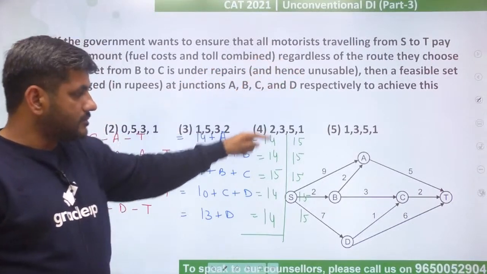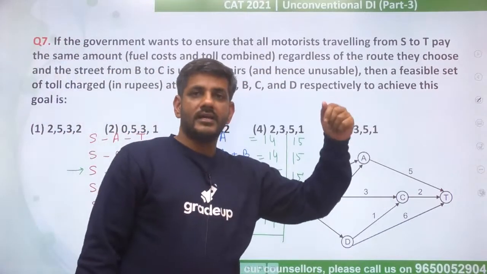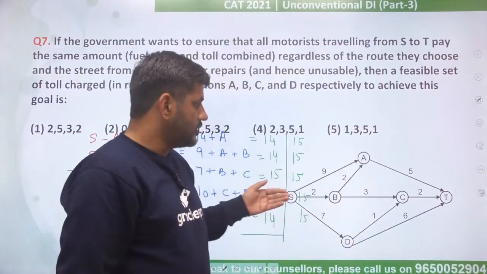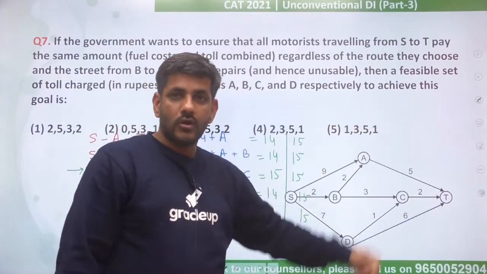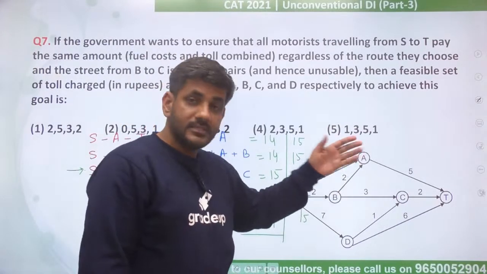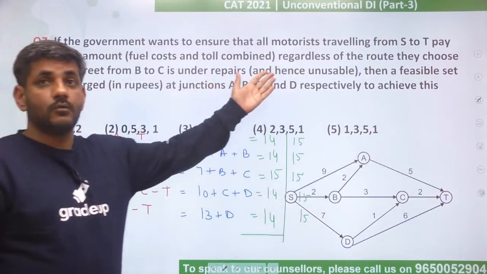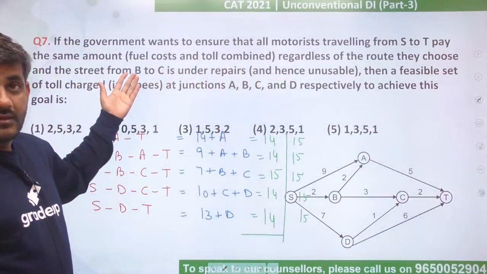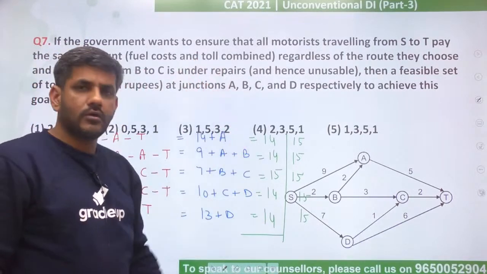So if it is unusable, you have to create a toll such that people do not go via SBC2 because it is unusable. So you won't be able to go to this. वो तभी तो होगा ना only when the toll of this path is higher. इसका ज्यादा बन जाएगा तो लोग जाएंगे ही नहीं इस पे. वरना unusable का फिर फायदा क्या है? What is the point of giving this line then? If you are saying कि ठीक है ये unusable है, anyways people would not go, we want to make all of them clear.